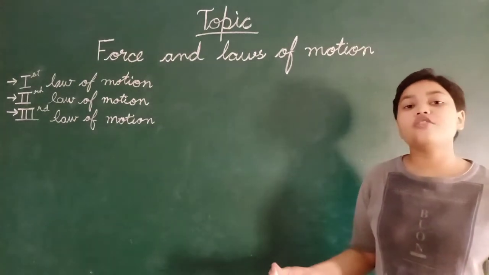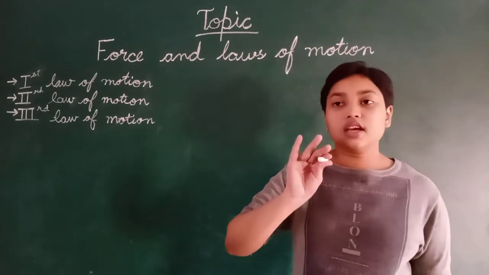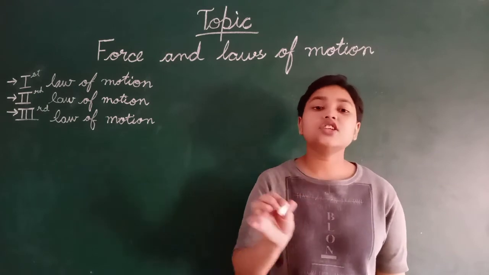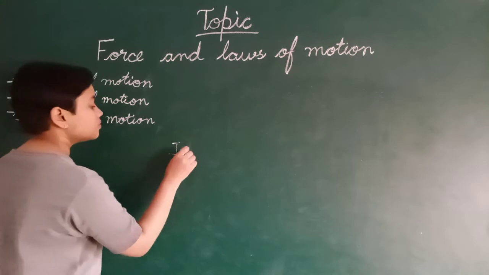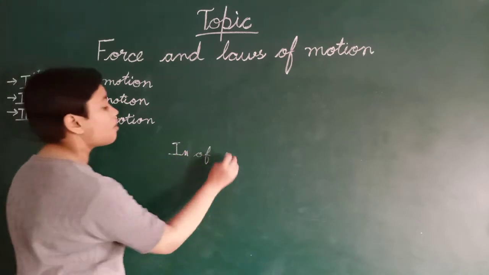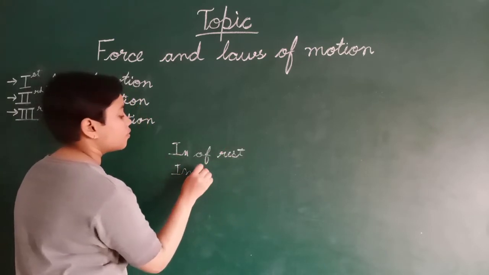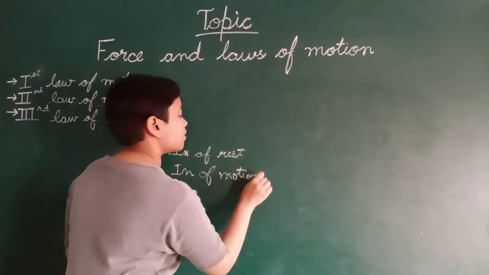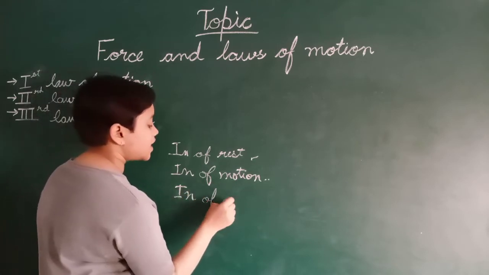The first law of motion can be divided into three parts: inertia of rest, inertia of motion and inertia of direction.